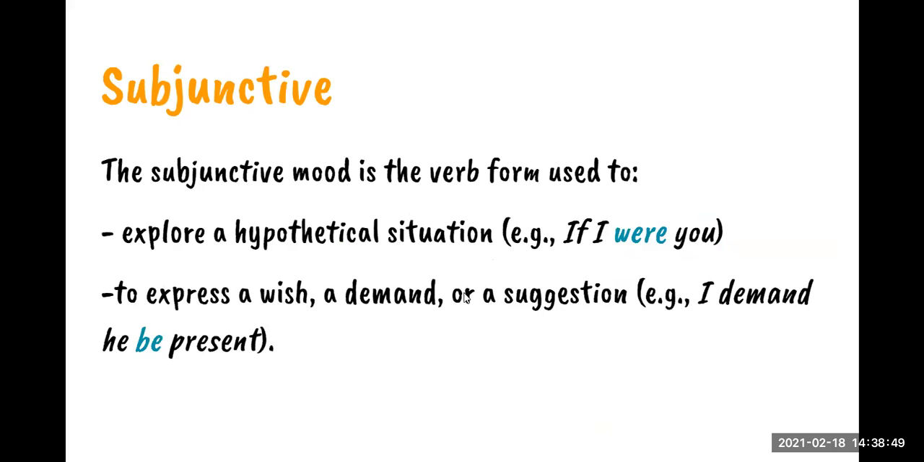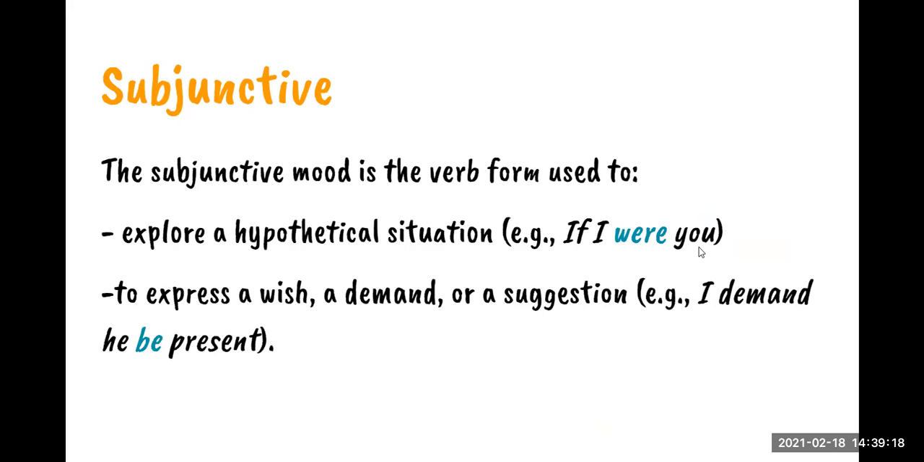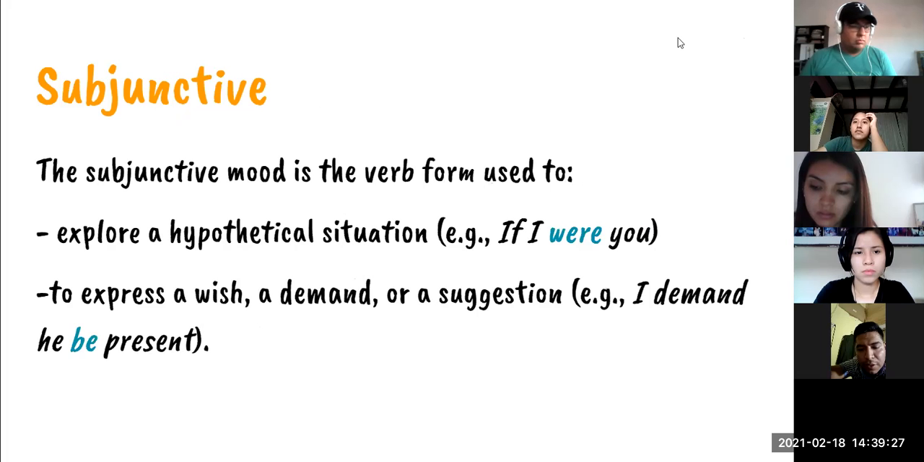It says, the subjunctive mood is the verb form used to explore a hypothetical, imaginary, or unreal situation. Remember what kind of conditional is here? What kind of conditional do we have here? Do you remember the conditional sentences? What kind of conditional is this one? If I were you, or if I were the president, if I were rich, do you remember? No? The second conditional, right?